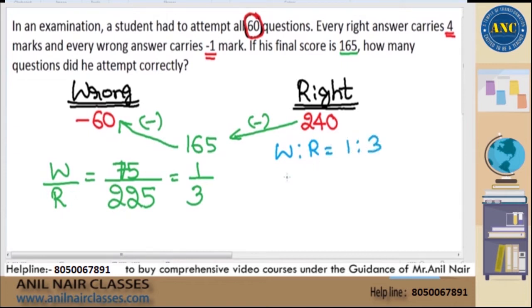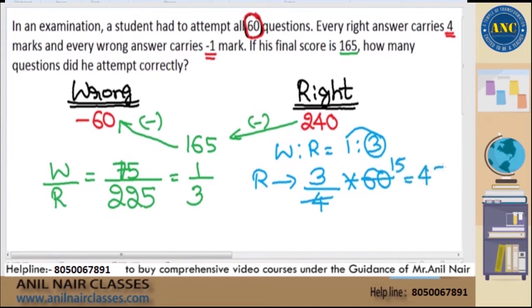They are asking for the correct answers. Out of a total of 1 plus 3, 4 parts, 3 parts belong to correct answers. The total number of questions is 60. 4 into 15 is 60, and 3 into 15 is 45. Totally 45 right answers. If they are asking wrong, every one of the 60 should be answered, so the remaining 15 are wrong answers.